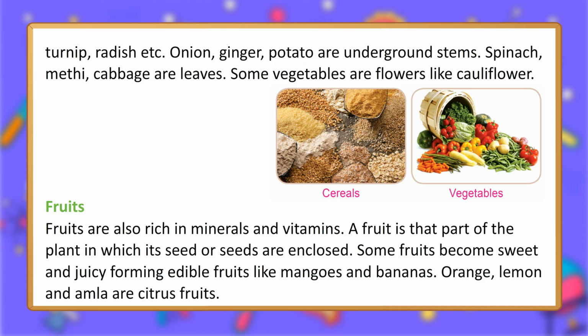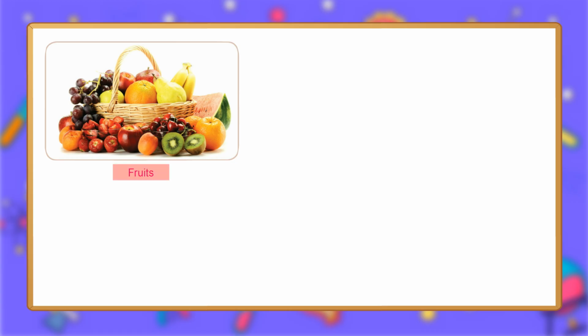A fruit is that part of the plant in which its seed or seeds are enclosed. Some fruits become sweet and juicy, forming edible fruits like mangoes and bananas. Orange, lemon and amla are citrus fruits.